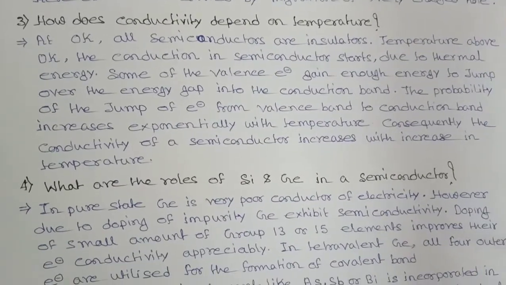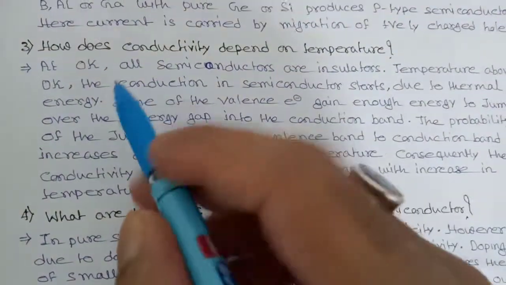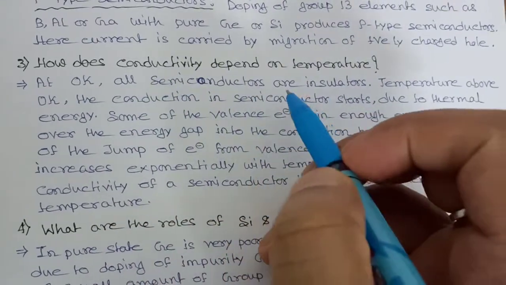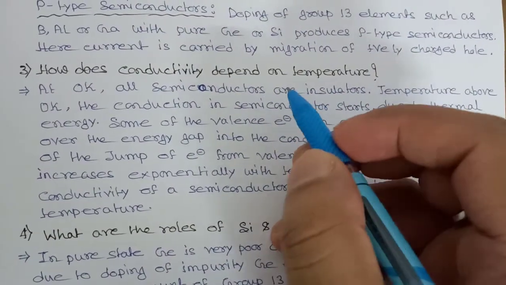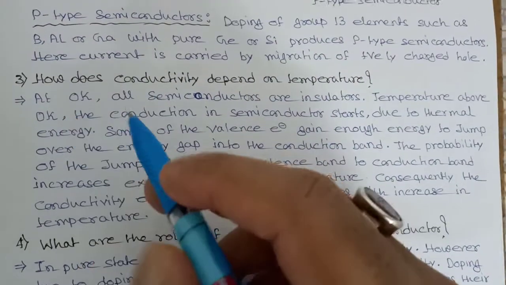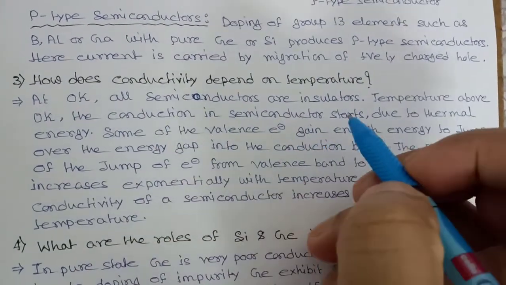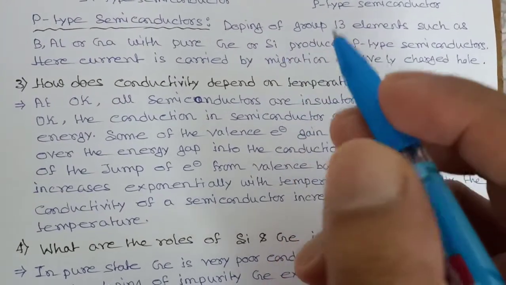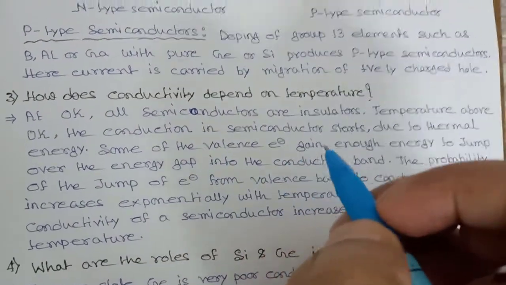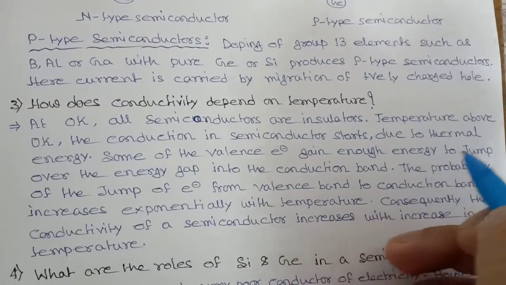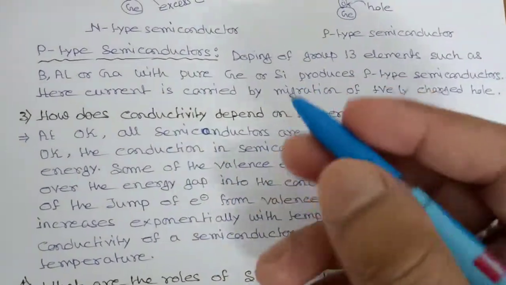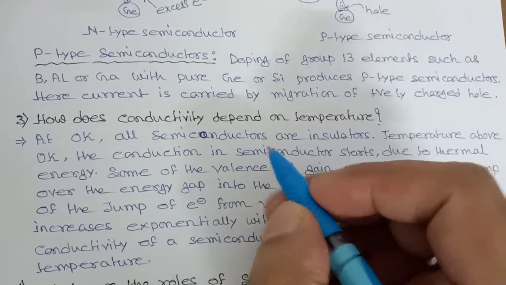How does conductivity depend on temperature? At 0 Kelvin temperature, all the semiconductors are insulators because they cannot conduct electricity. When temperature is above 0 Kelvin, the conduction in semiconductor starts. When you are giving temperature, conduction will start due to the thermal energy. Some of the valence electrons gain enough energy to jump over the energy gap into the conduction band. To conduct electricity, an electron has to jump from valence band to conduction band.